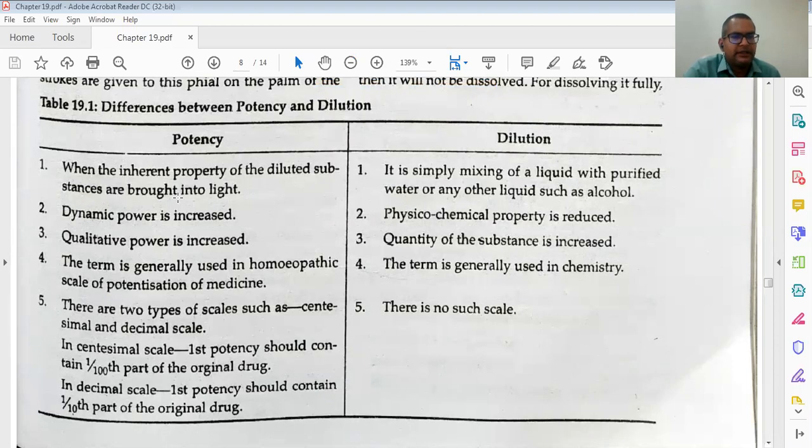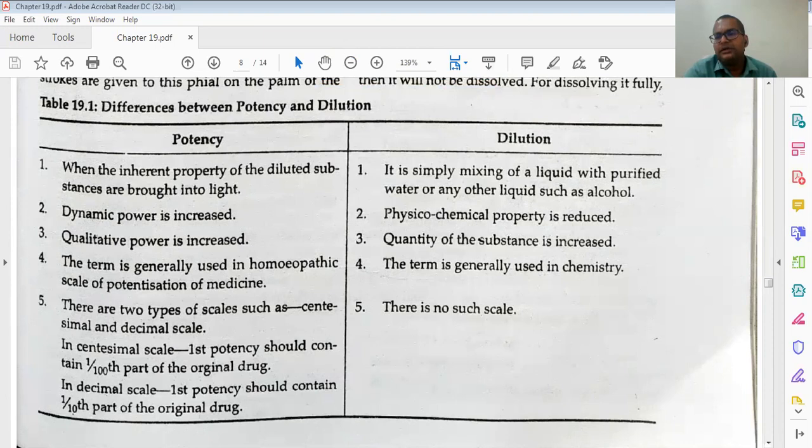Then the term potency is generally used in homeopathy, the scale of potentization of medicine. The term dilution is generally used in chemistry. There are two types of scales, such as centesimal and decimal scales. There is no such type of scale in dilution. Okay, in dilution there will be no scale.